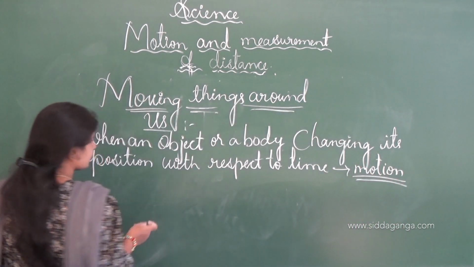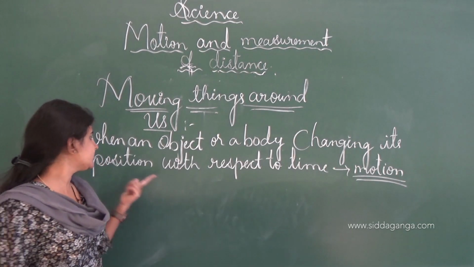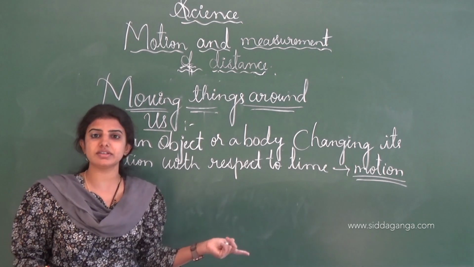From this definition we can define the term motion. When an object or a body changes its position with respect to time, we call it motion.